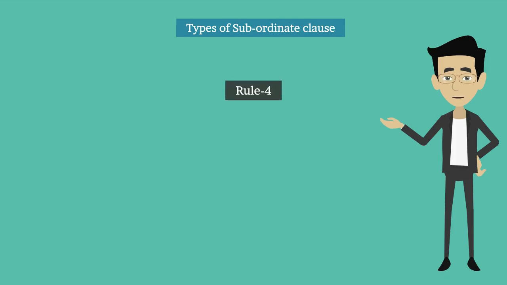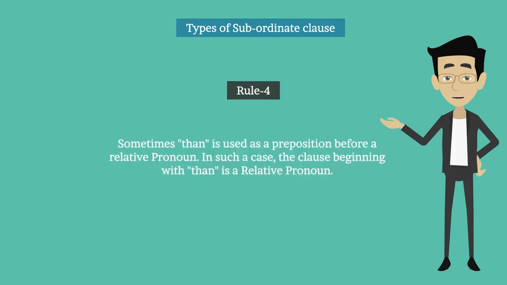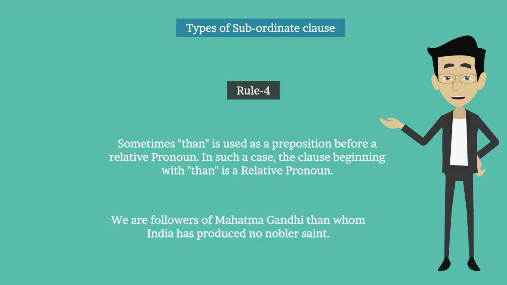Rule number 4. Sometimes than is used as a preposition before a relative pronoun. In such a case, the clause beginning with than is an adjective clause. For example, we are followers of Mahatma Gandhi than whom India has produced no nobler saint. In this sentence, than whom means in whose comparison. Therefore, the clause beginning with than is an adjective clause.